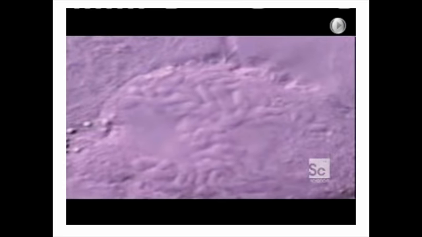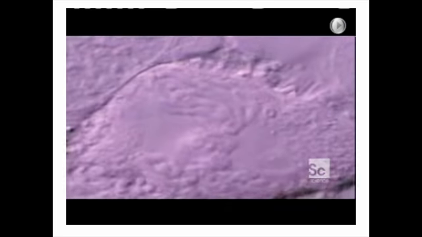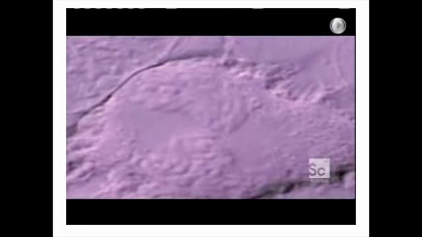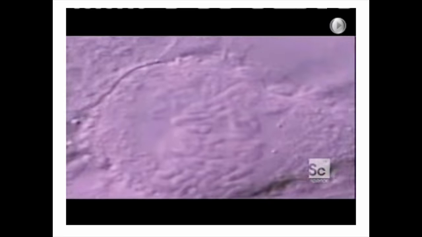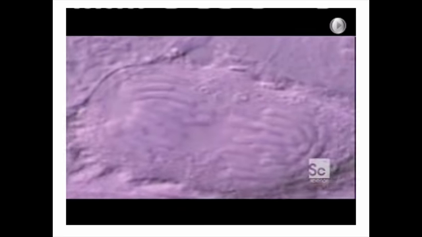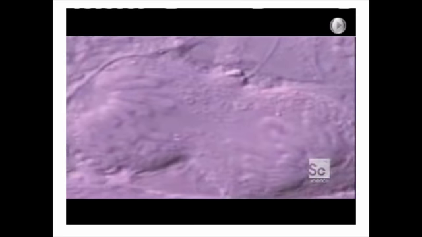Flemming observed the process of cell division in great detail, with the help of a powerful new microscope and new dye staining techniques. With these innovations, he was able to identify structures that later were named chromosomes.